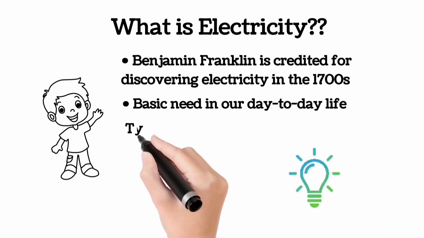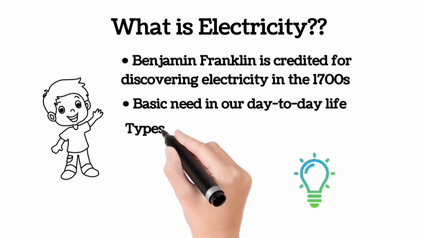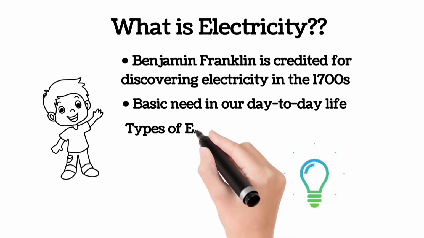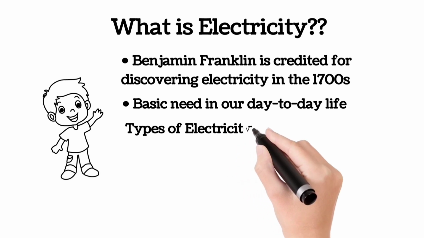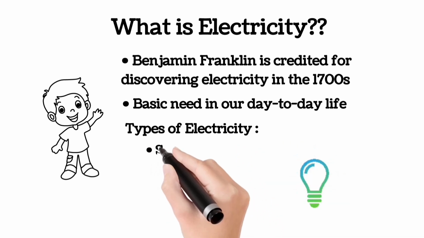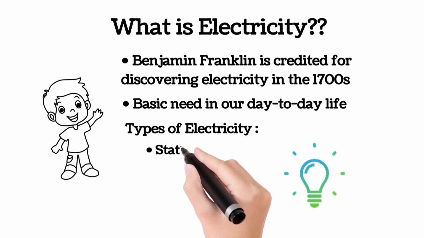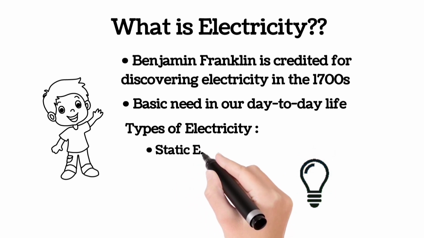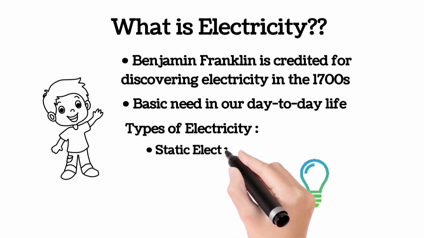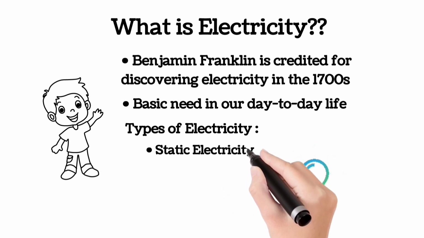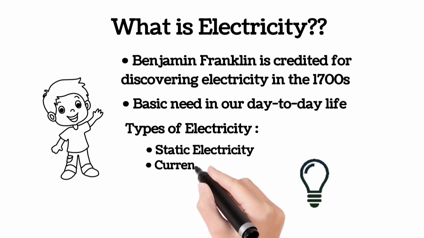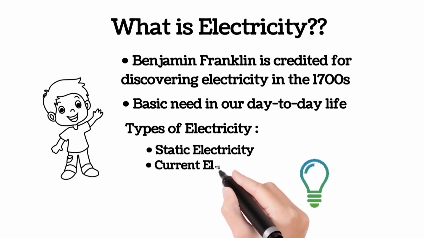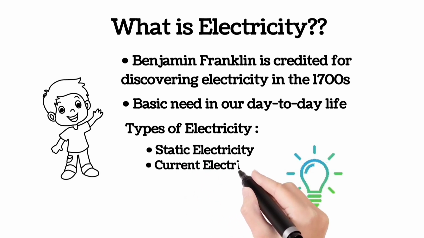Electricity refers to the flow of electric charge, typically carried by electrons, through a conductor like a wire. It's a form of energy resulting from the movement or presence of charged particles. Such electricity is classified into two types. One, static electricity, that is due to friction. Two, current electricity, produced due to flow of charges. These two will be discussed later.